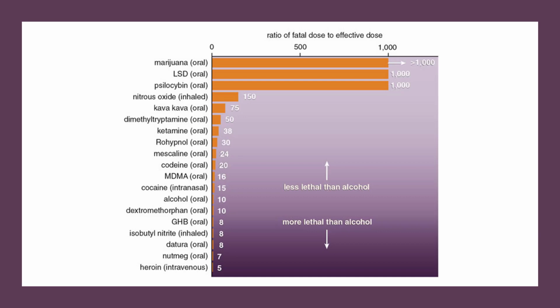So, for example, we can see up here, the bigger this bar graph is, that means the bigger the difference there is between the ED50 and the LD50, the safer the drug. So marijuana, LSD, psilocybin. Psilocybin is found in magic mushrooms. These are drugs that it takes a whole lot of the substance to kill you. And since you really only need a tiny amount of the substance, for example, LSD is measured in micrograms.